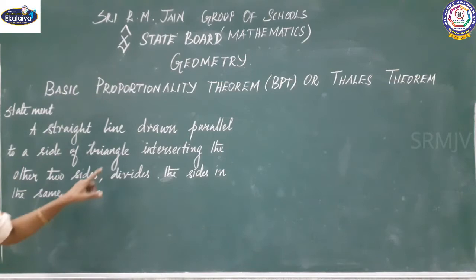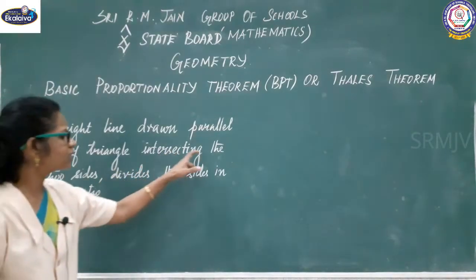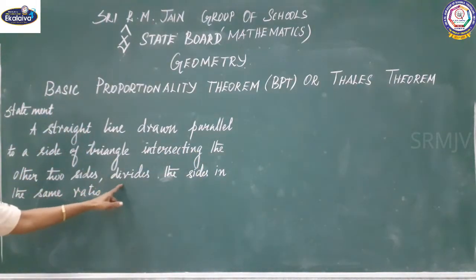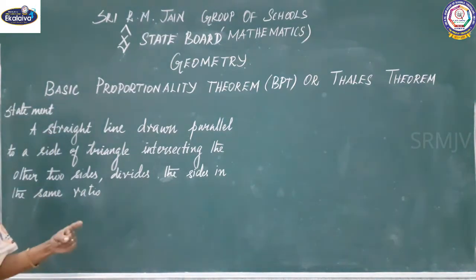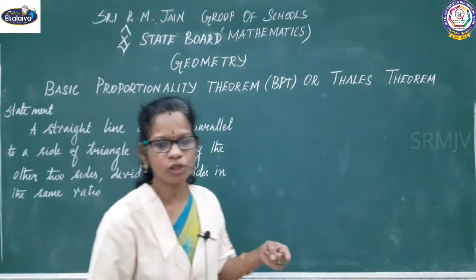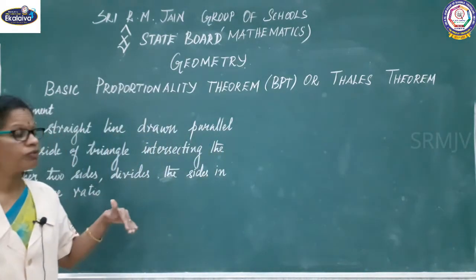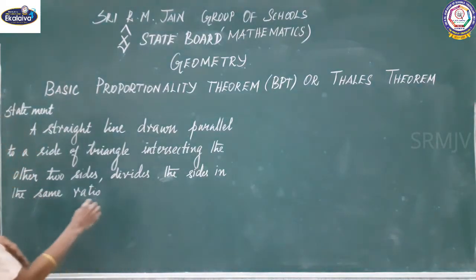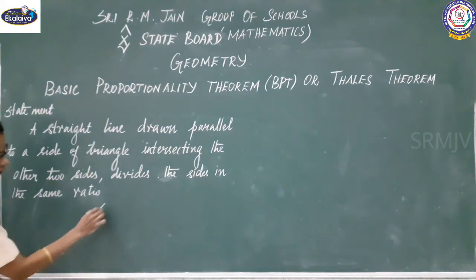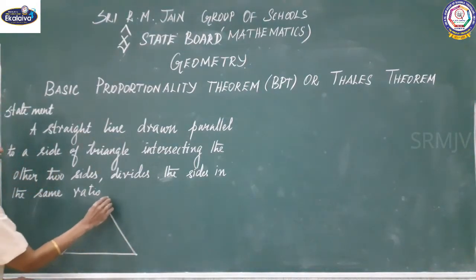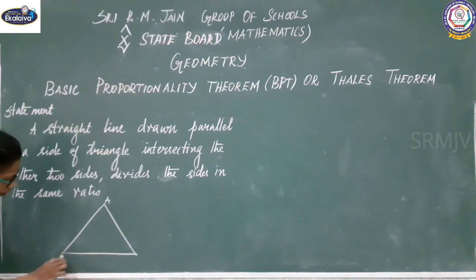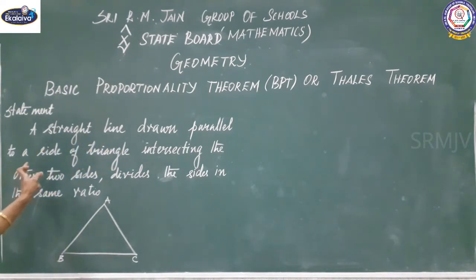A straight line drawn parallel to a side of a triangle intersecting the other two sides divides the sides in the same ratio. I said when you drew the line parallel to the other side, the ratios are equal. We saw, right? That we are going to prove in theory, right? See here, first you should draw a triangle ABC. Then they said a straight line drawn parallel to a side of a triangle intersecting the other two sides.